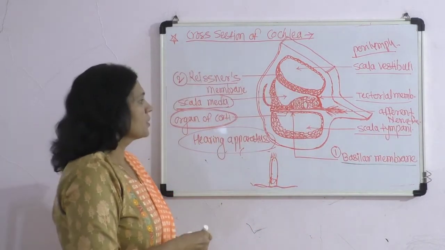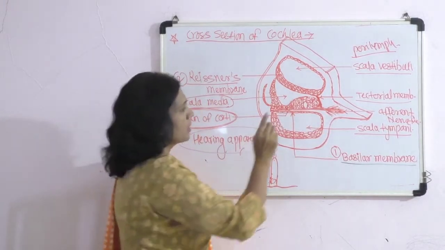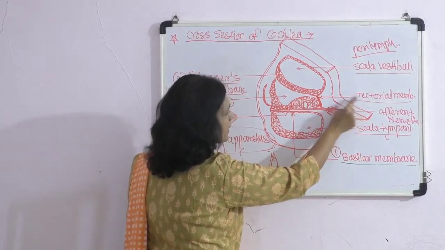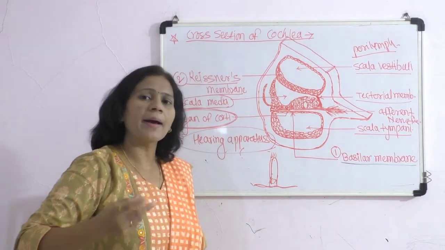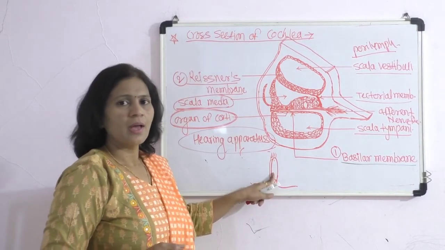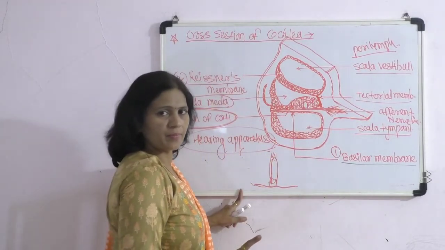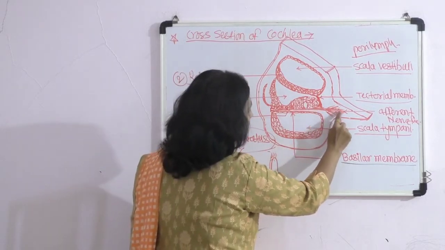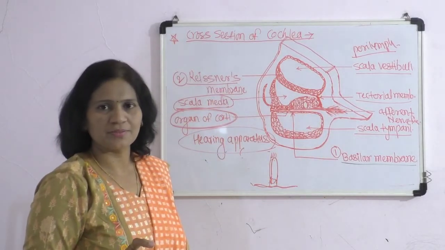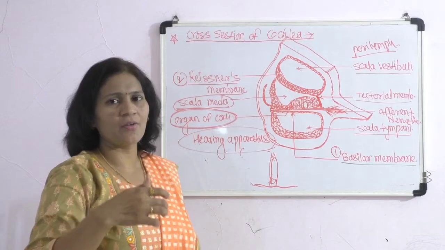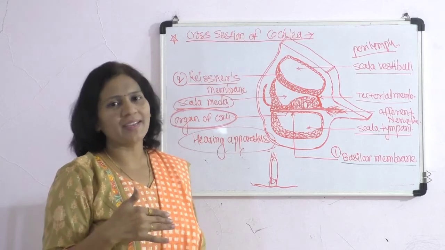Nerve fibers. As bending movement of the hair cells takes place, movement in the tectorial membrane takes place, which is in close contact with the apical end of the hair cells. Due to the movement of the tectorial membrane, an impulse gets generated and carried up to the afferent nerve fiber.